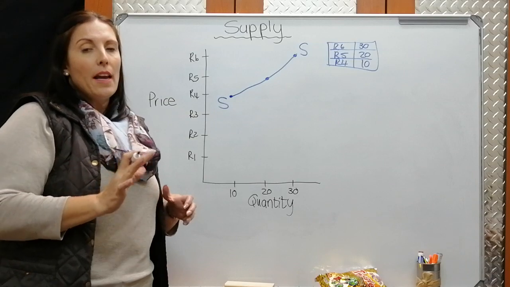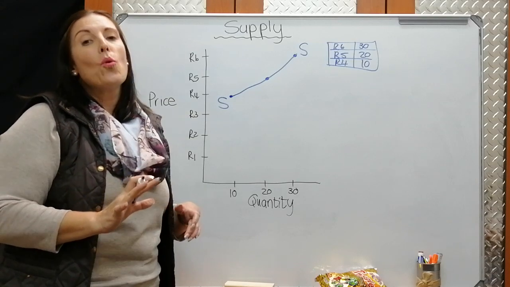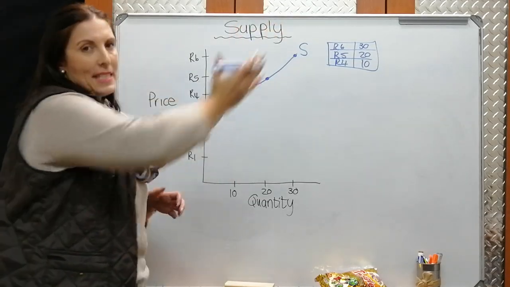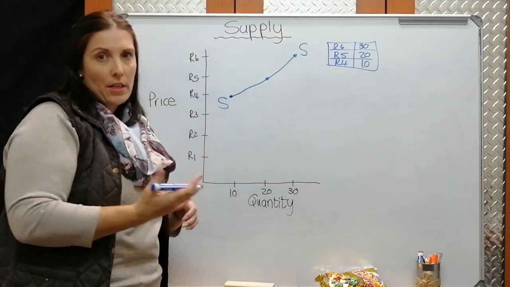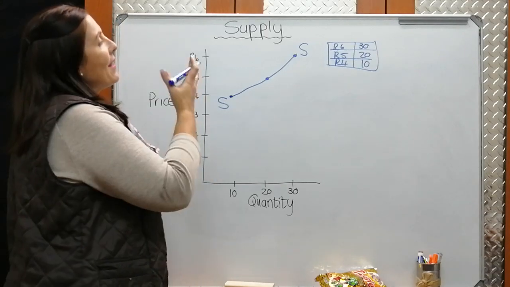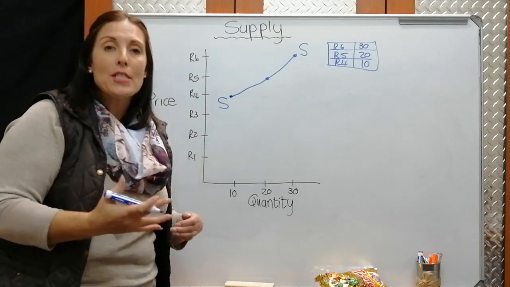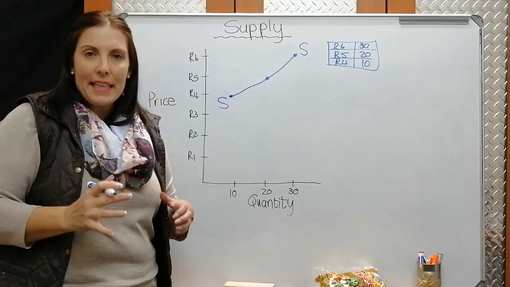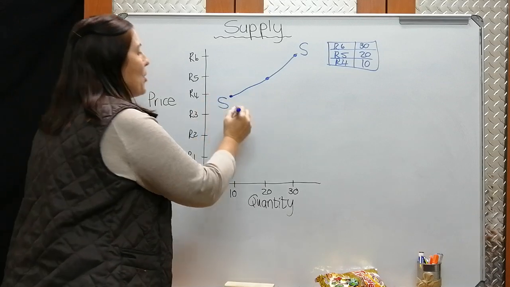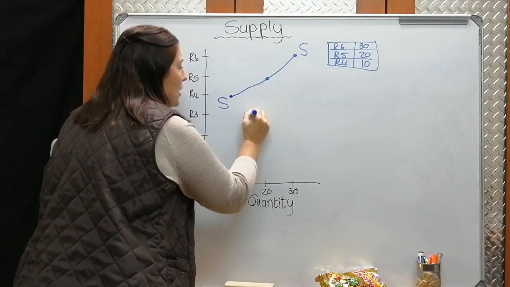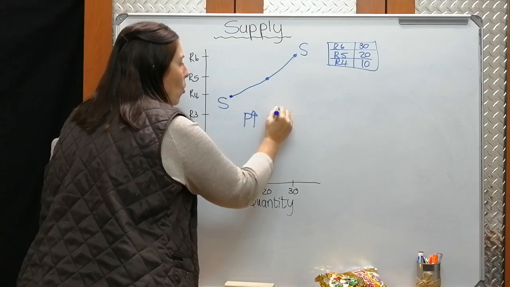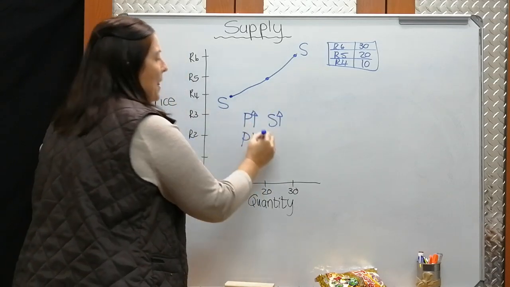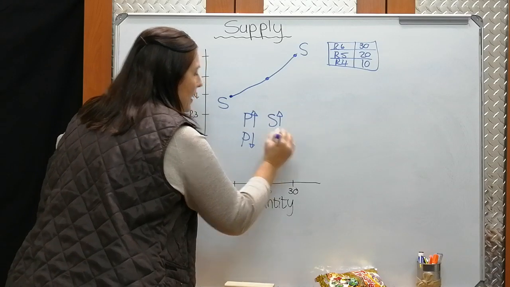And can you see, if you compare it to what we saw with the demand curve, that the supply curve is the opposite, or is in the opposite direction of the demand curve. So we say that the supply curve has a positive or intuitive slope or slant. And why is that? Because of this law. If price goes up, then supply also goes up. If the price of a product goes down, then the supply also will go down.